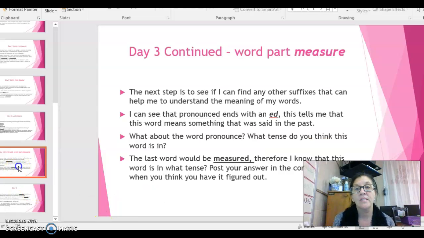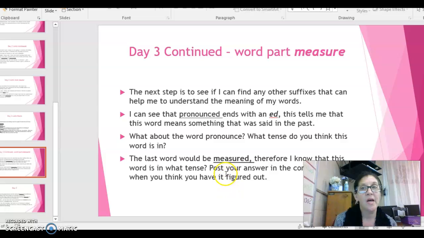Okay, so now let's step back up here. This is my last section here. The last word, measured. Therefore, I know that this word is in what tense? We've talked about that ed suffix. They're popping out at us all through this week.